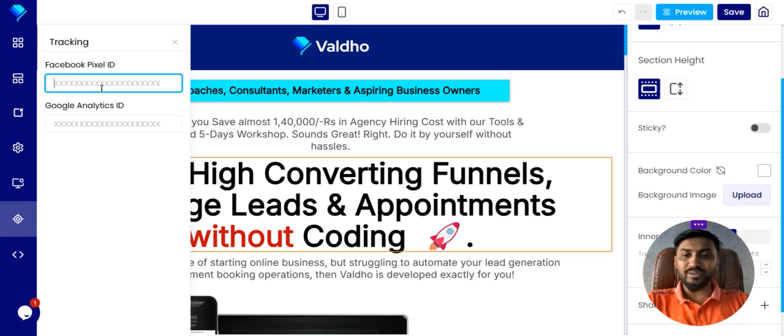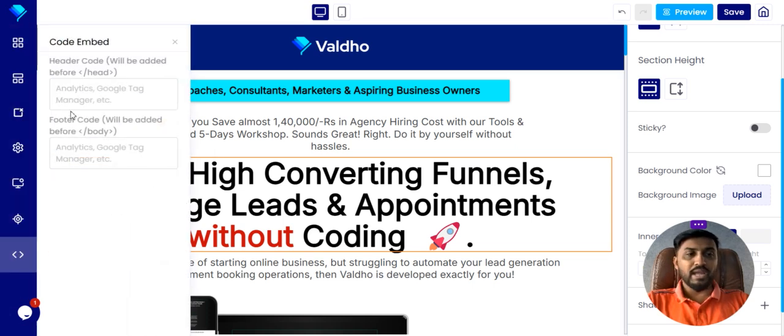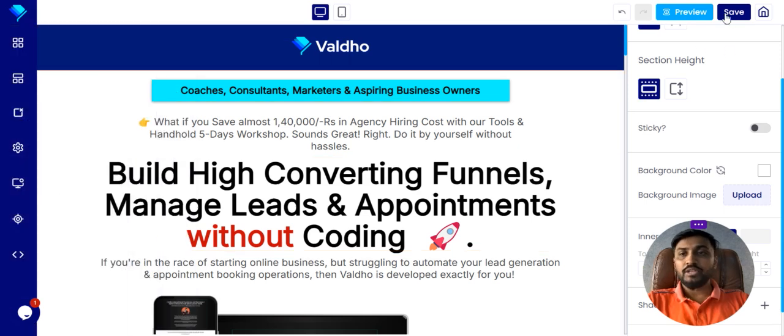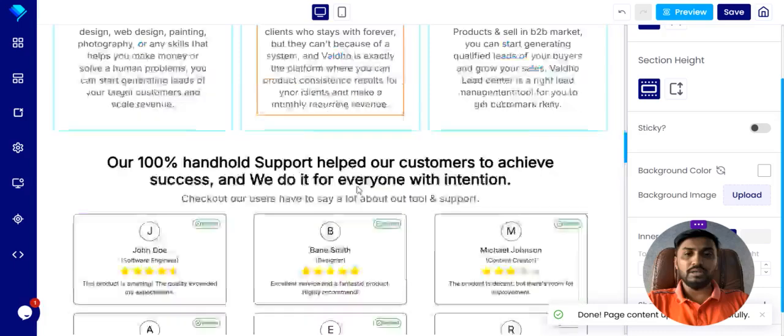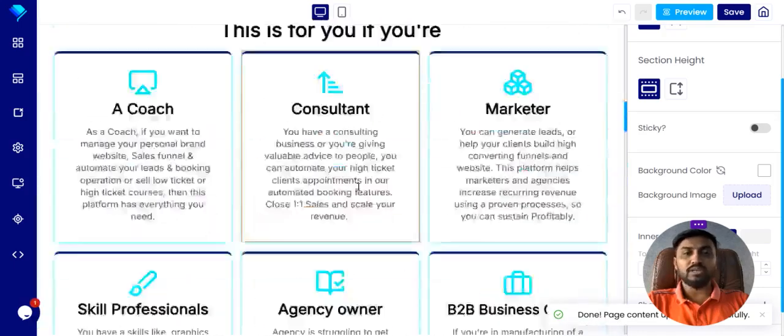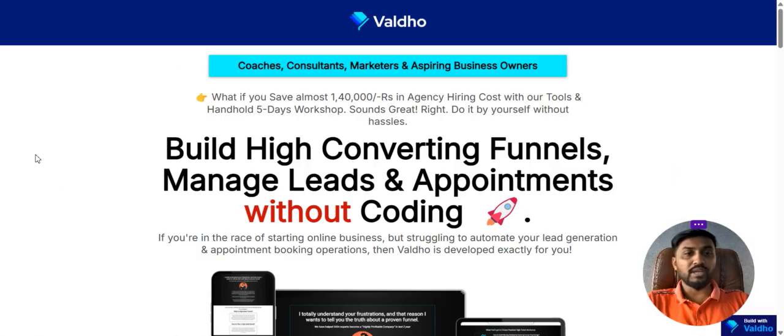And here the Facebook pixel ID, if you want to track this page and all the inquiries, because it's really important for the conversion API. And here you can add Google Analytics code to track the Google Ads conversion as well.